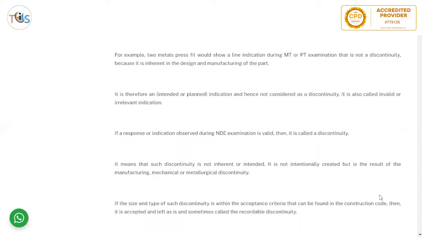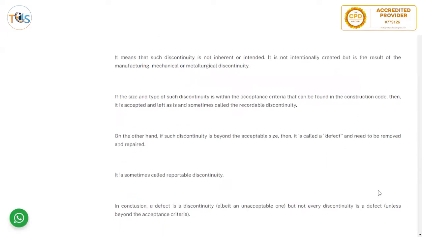If a response or indication observed during NDE examination is valid, then it's called a discontinuity. It means that such a discontinuity is not inherent or intended, it is not intentionally created, but is the result of a manufacturing, mechanical, or metallurgical discontinuity.